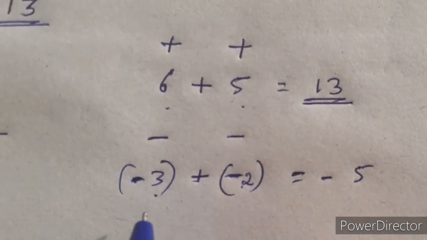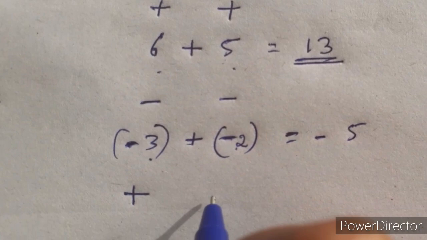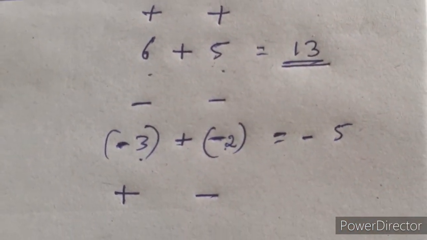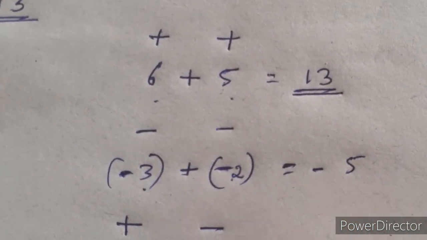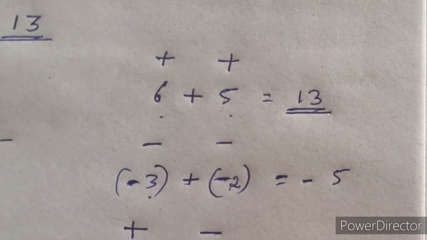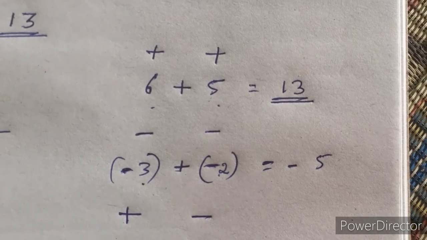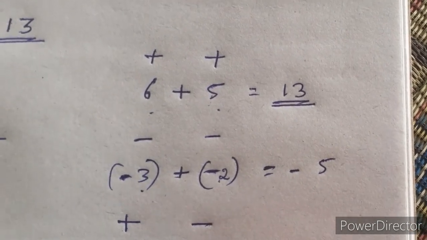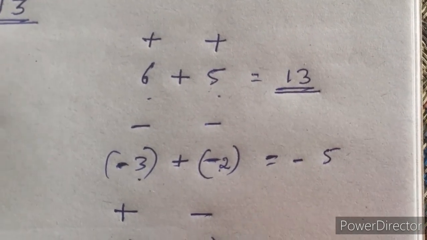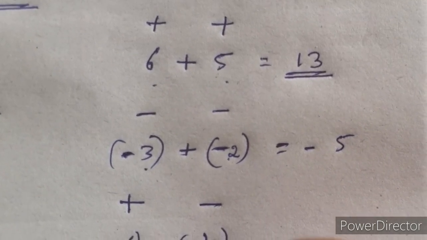Next, we will take one positive and one negative number. For example, if you take 6 and minus 4, 6 is the positive integer, minus 4 is the negative integer.